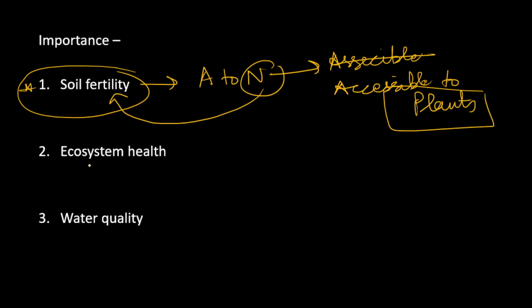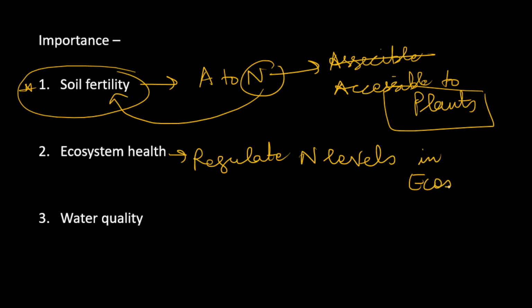Secondly, it is good for ecosystem health because it regulates the nitrogen levels in the ecosystem, or you can say the different nitrogen levels in different forms in the ecosystem.